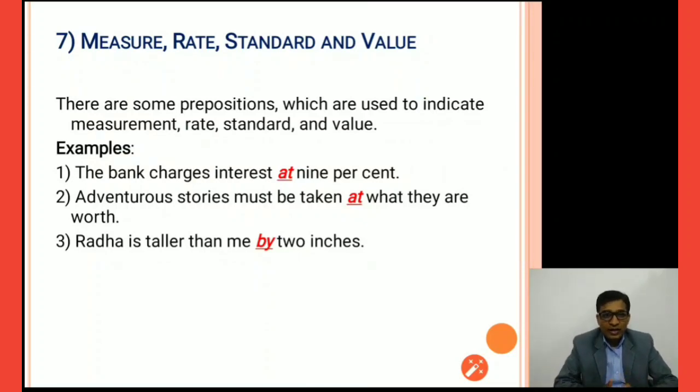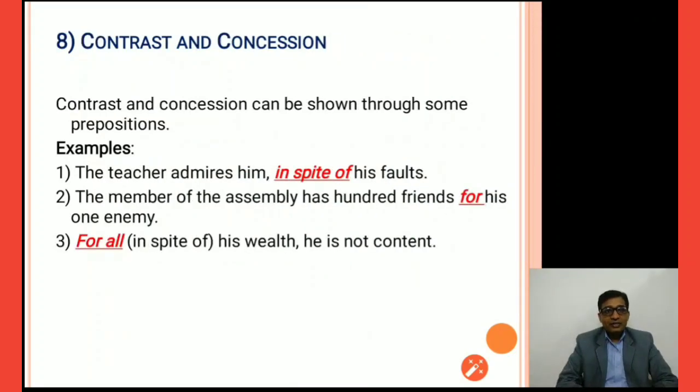Radha is taller than me by 2 inches. Again measure, right? The next one, contrast and concession. Contrast and concession can be shown through some prepositions. Examples are given there. We will try to understand with the help of these examples what the contrast and concession prepositions are. The teacher admires him in spite of his faults. So in spite of is actually a prepositional phrase, which means except his faults, the teacher admires him, right? So in spite of means minus his faults.